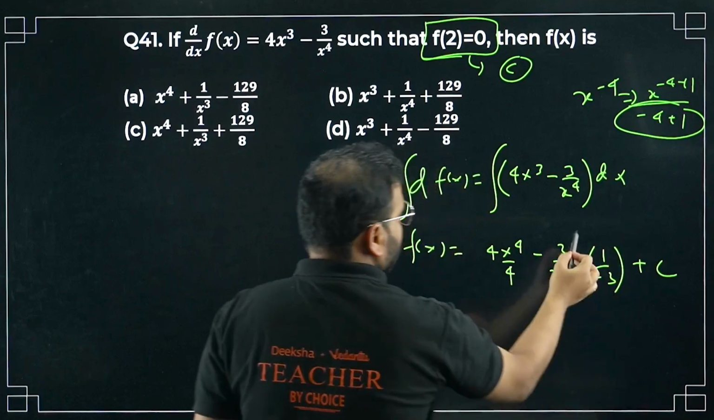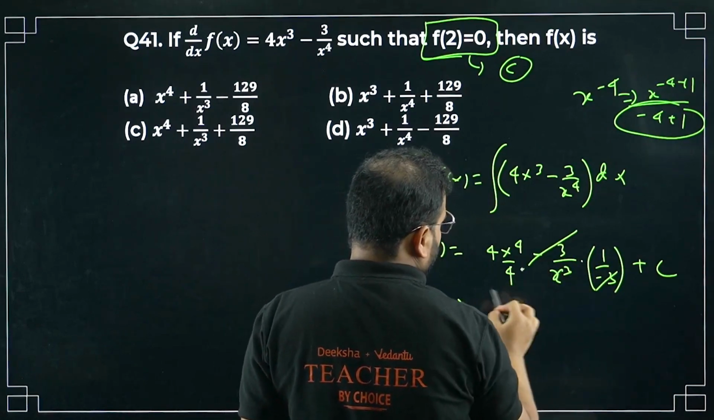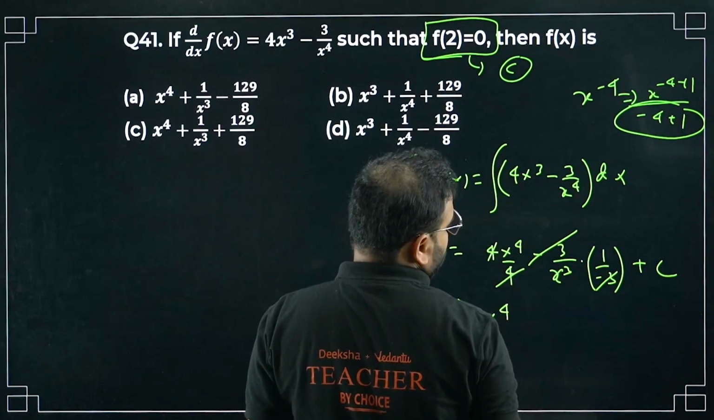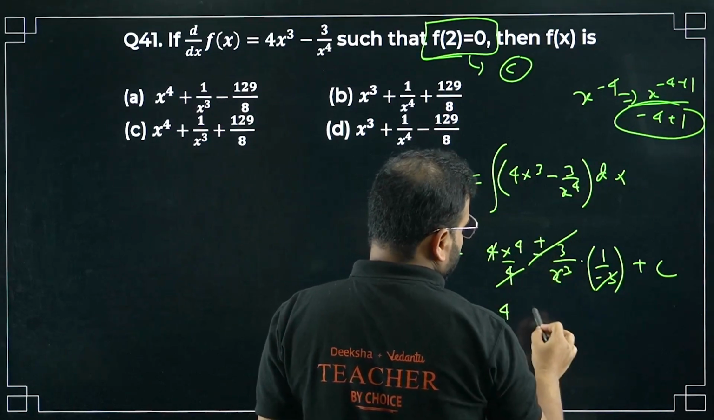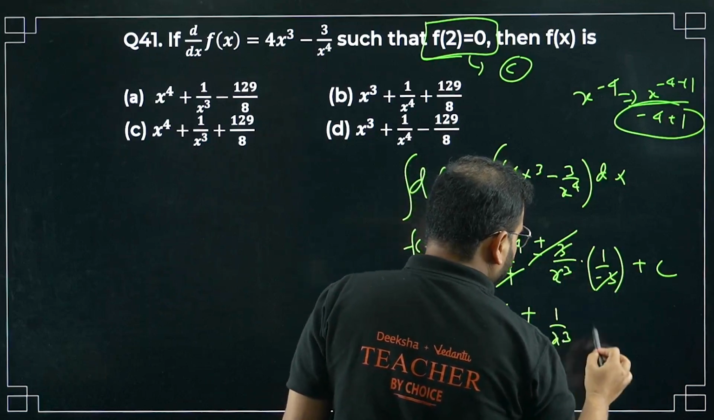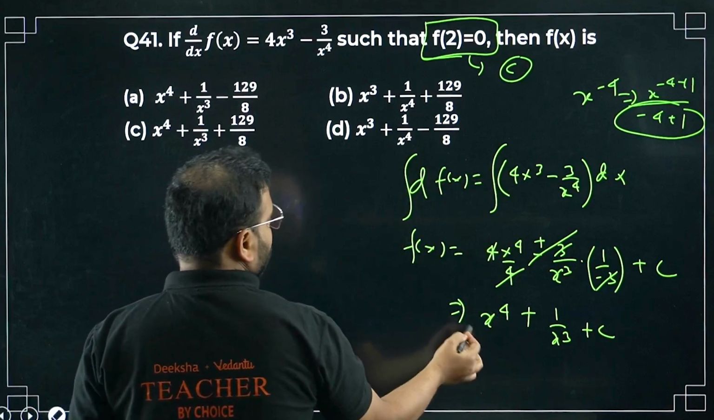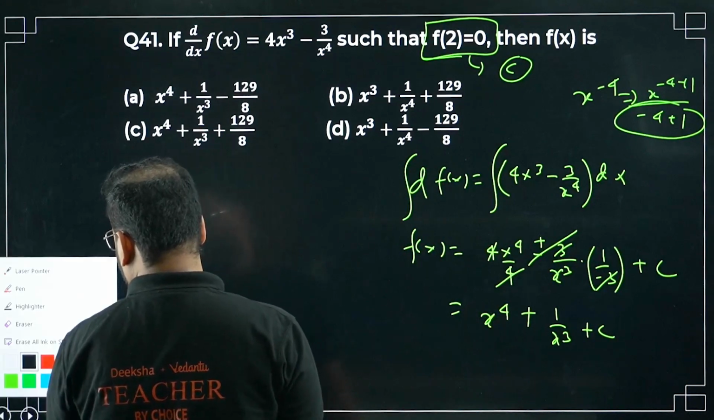So cancel this and this. 4 also cancelled. I have cancelled with a plus sign, so I'm getting plus over here. 3 also is cancelled. 1 upon x cube plus c. This is the value of your function f(x). Please check.